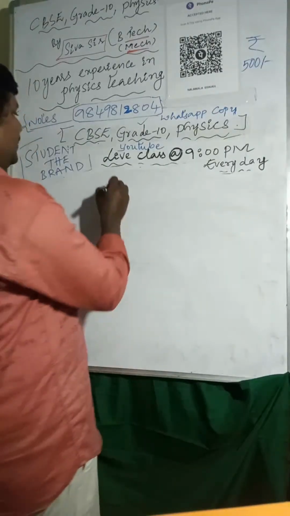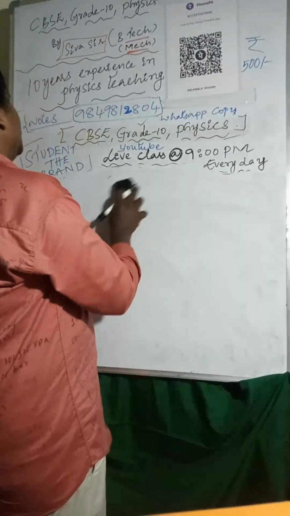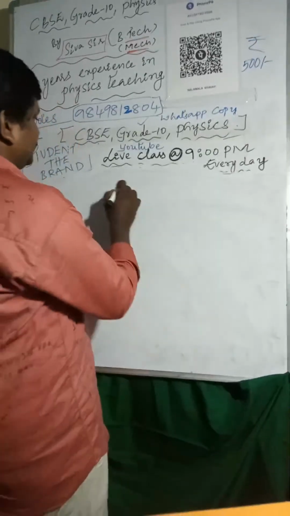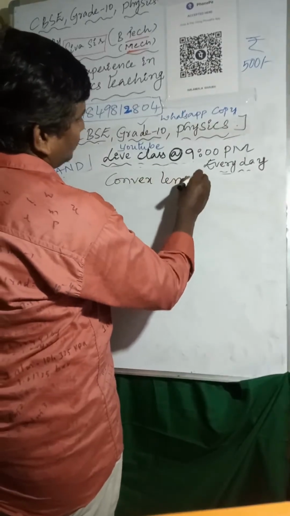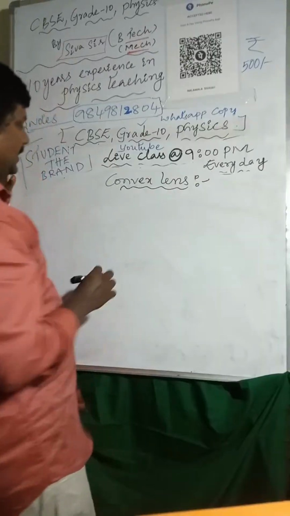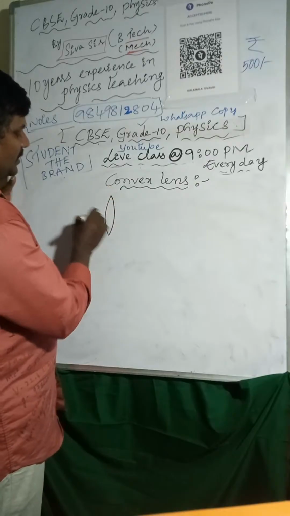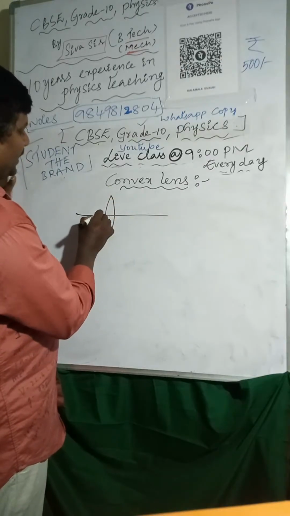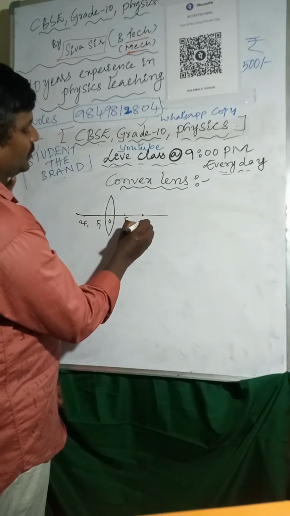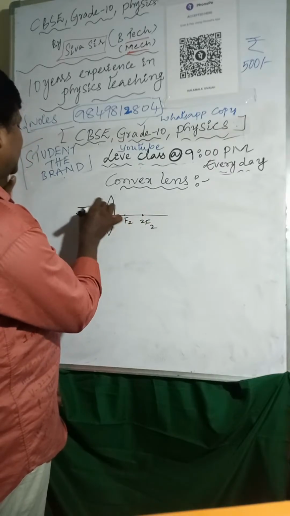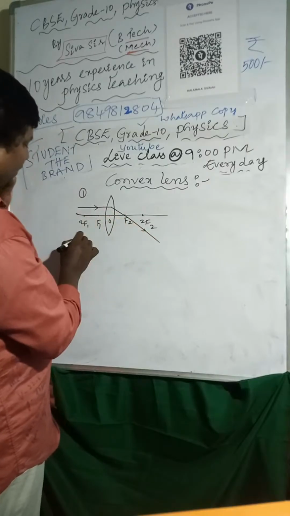So now I am considering a convex lens. I am taking here a convex lens, with optic center, F1 to F1, F2 to F2. One light ray I am taking like this. After refraction it passes through the focus. So that is the first one, and coming to the second one.